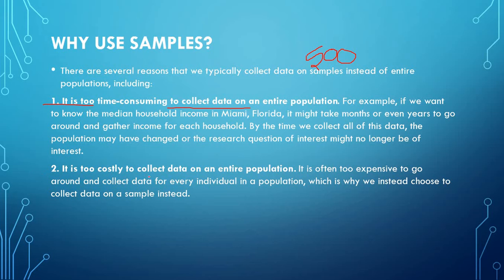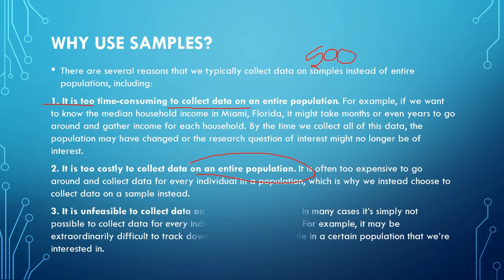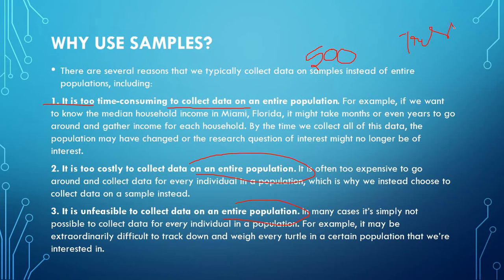It is too costly to collect data on the entire population. This is the second advantage of a sample. Third advantage: it is unfeasible to collect data on an entire population. Sometimes, for example, the next example is related to trees. How many trees are in the forest? What is the height of the trees in the forest? With that type of example, it is easy to understand the topic.